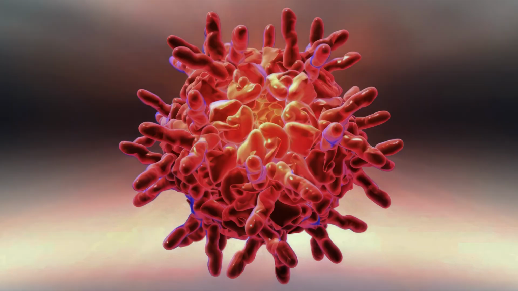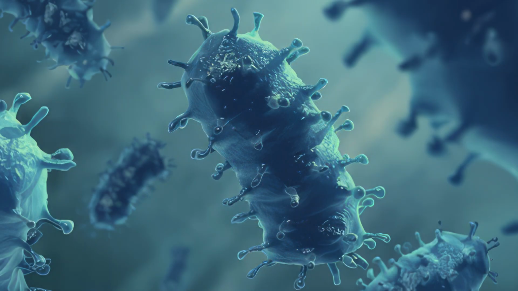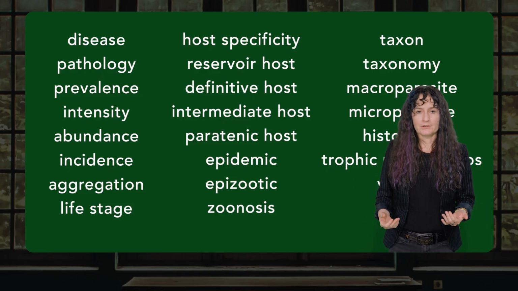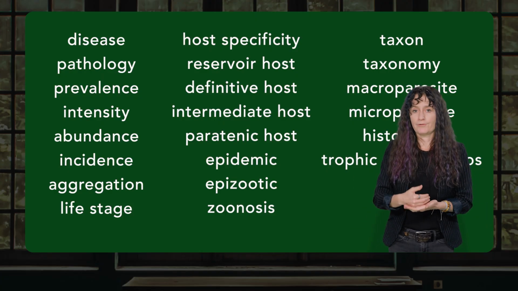Think common cold, COVID-19, rabies virus. You can be infected with one little rabies virion, or you can be infected with 1,000 rabies virions, but it doesn't matter. You're going to have rabies either way. That's intensity-independent pathology. Now, there are a few other terms in our glossary that involve mathematical calculations, so I want to make sure that we talk them through.